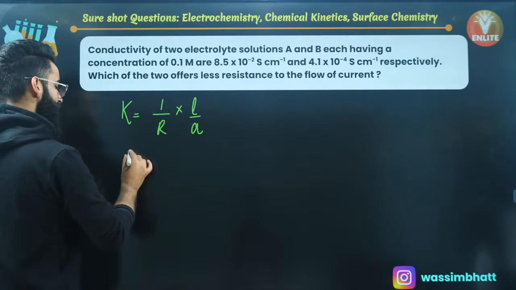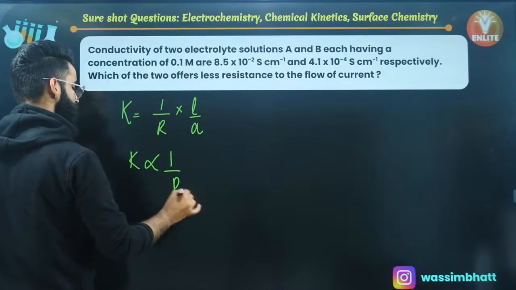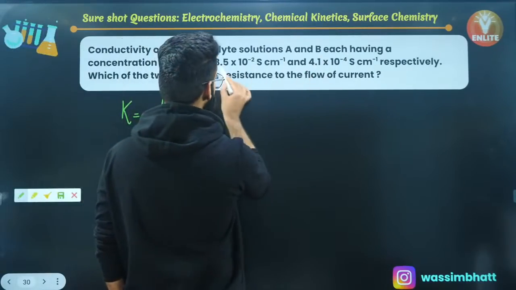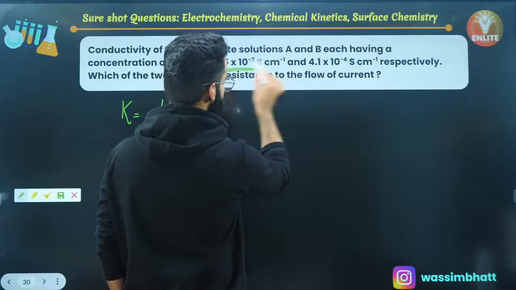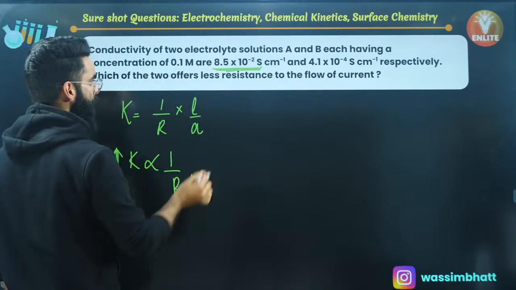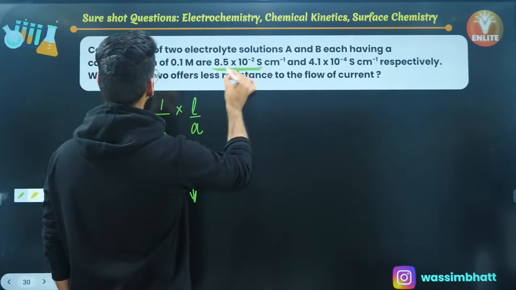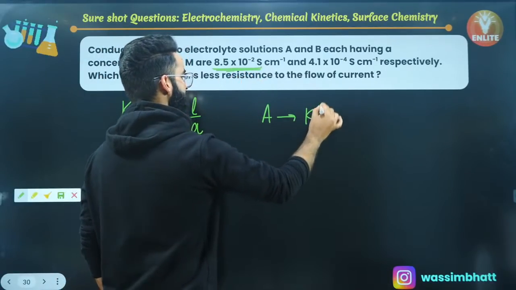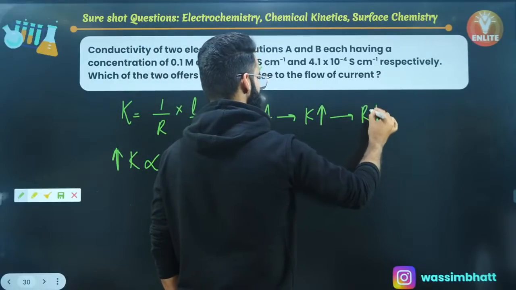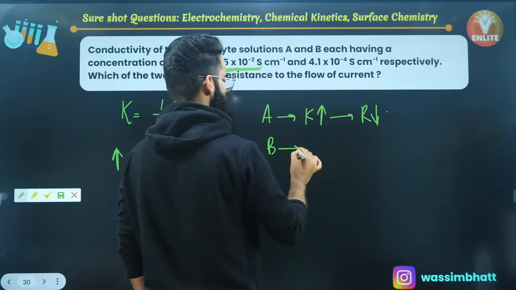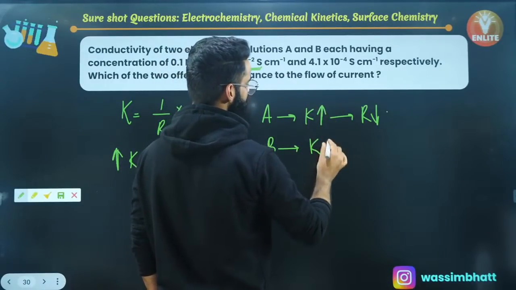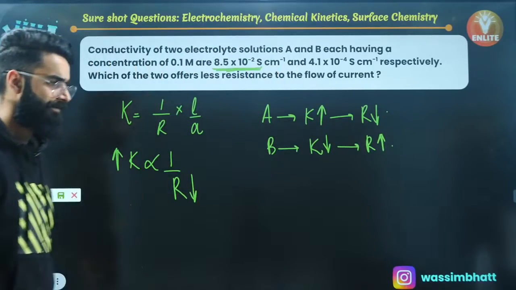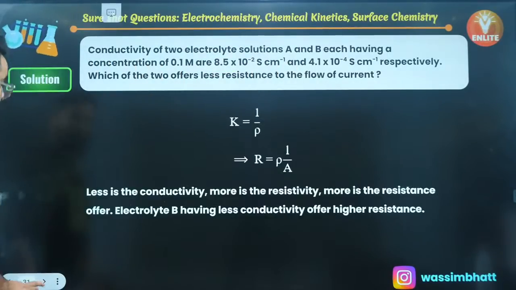Kappa is basically inversely proportional to resistance. More the value of kappa, lesser the value of resistance. Now which one has got more value of kappa out of these two? More the value of kappa, lesser the resistance. So solution A has got more kappa value, so it will be showing less resistance, whereas B has got less kappa value, so its resistance will be higher. That's something which you were supposed to check. That's it. I'm sure it's clear.